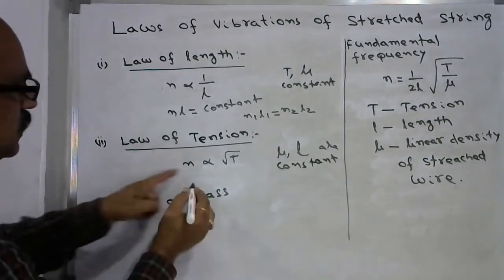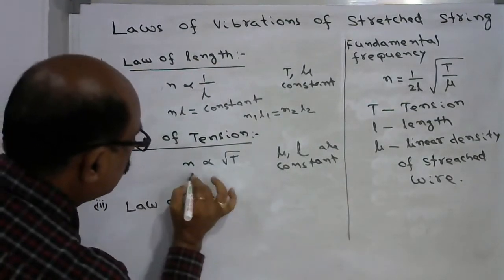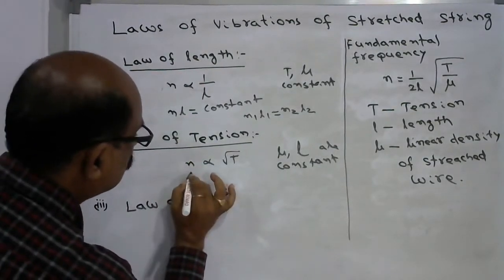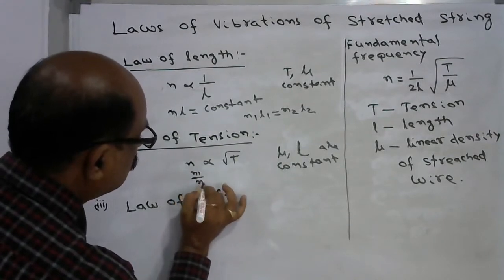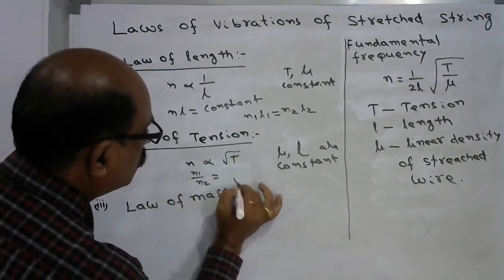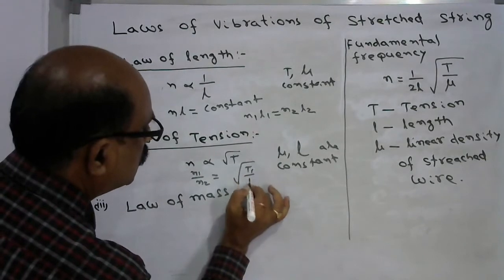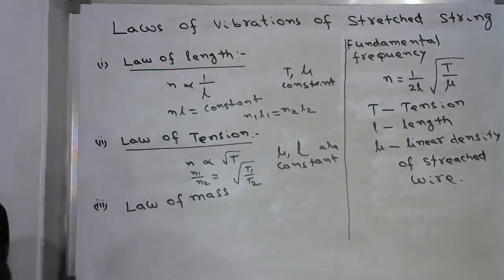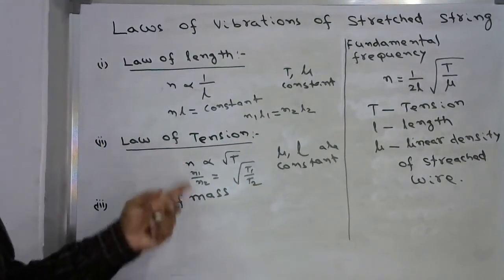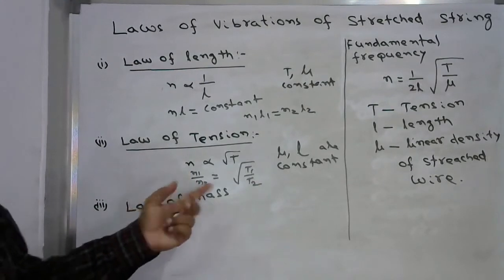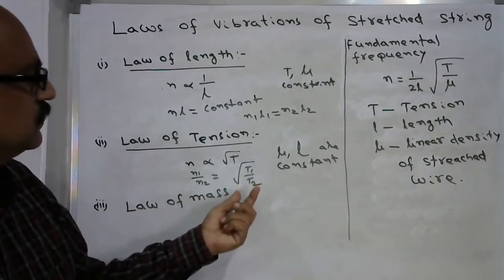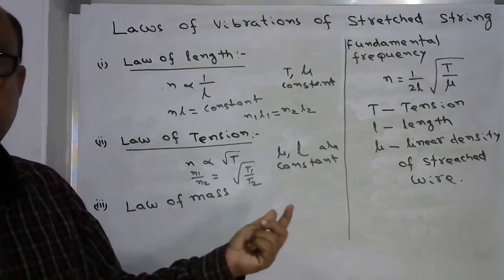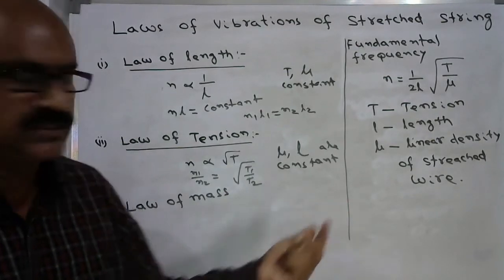Then how do you write this one? N1 by N2 is equal to root over T1 by T2. So the ratio of the two frequencies is the square root of the ratio of the tensions of the two strings.